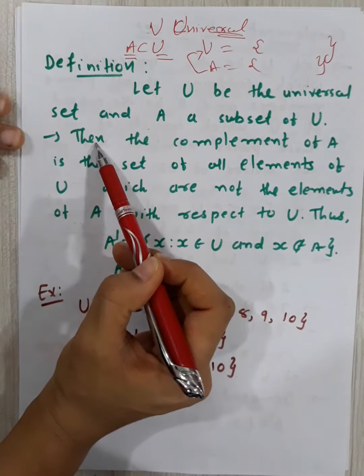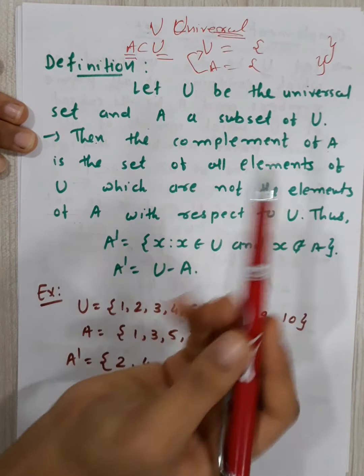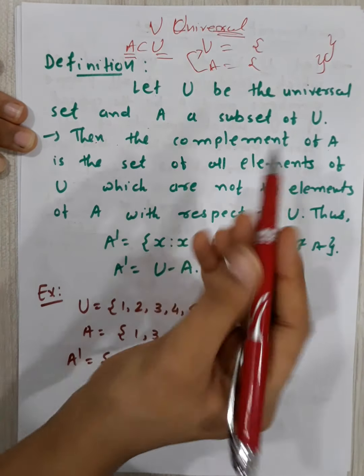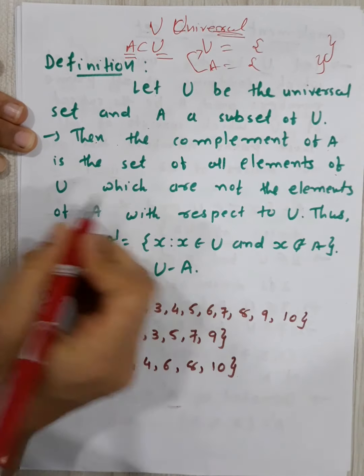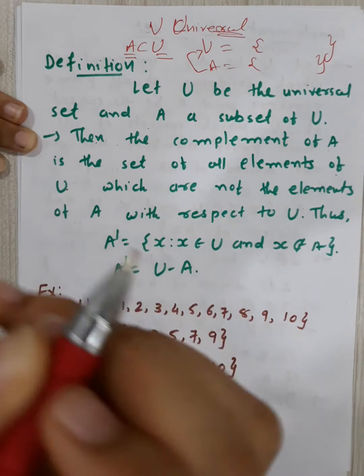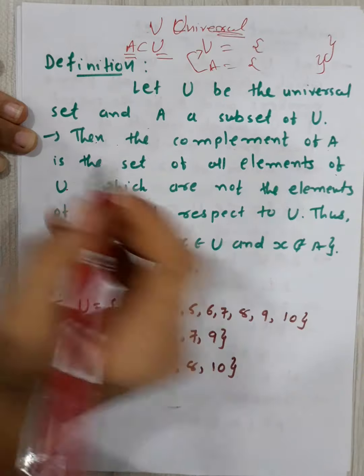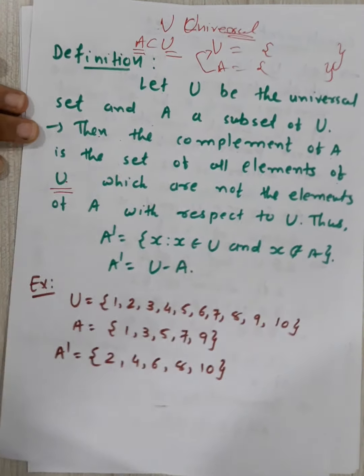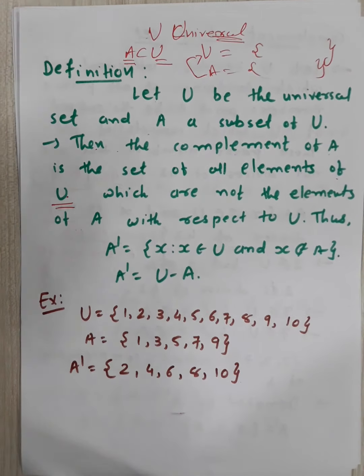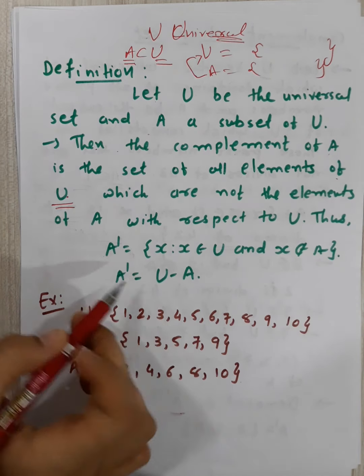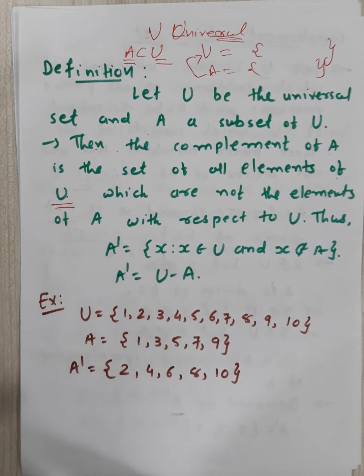Now listen carefully. What is the complement of A? The complement of A is the set of all the elements of U. This is clear? In A dash, you have to write down the elements of U. But कैसे elements लिखने हैं आपको?